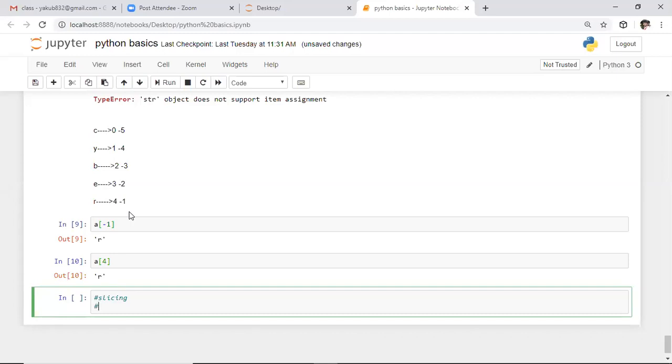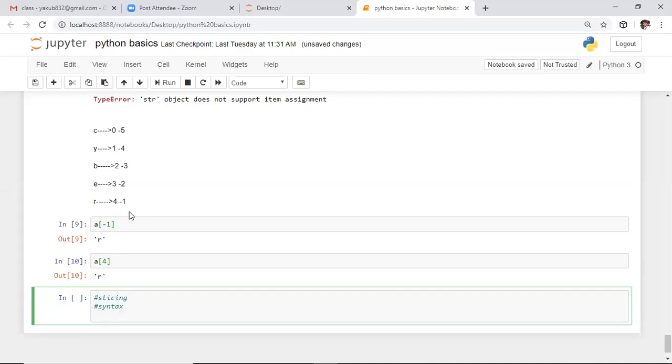First we will see the syntax for basic slicing. If you want to perform slicing, initially you need to specify the string name. Then, whatever you want to slice, you need to specify in square brackets. In these square brackets, first you need to specify the starting index. After this, you need to specify the ending index.